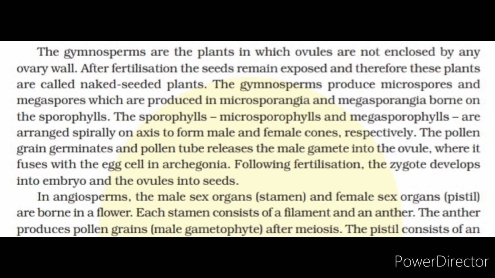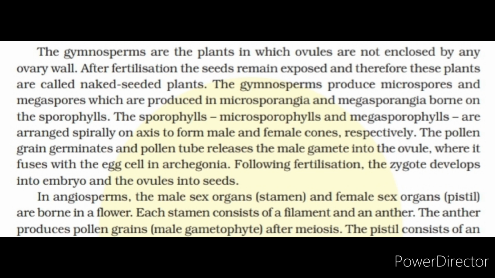The sporophylls, microsporophylls and megasporophylls are arranged spirally on axis to form male and female cones, respectively. The pollen grain germinates and pollen tube releases the male gamete into the ovule, where it fuses with the egg cell in archegonia. Following fertilization, the zygote develops into embryo and the ovules into seeds.